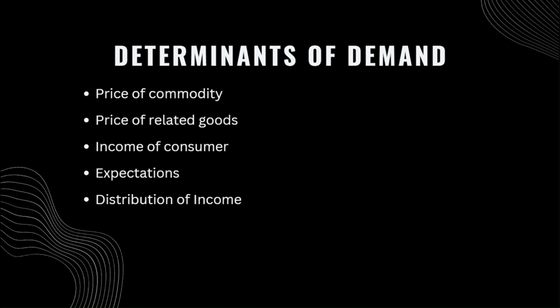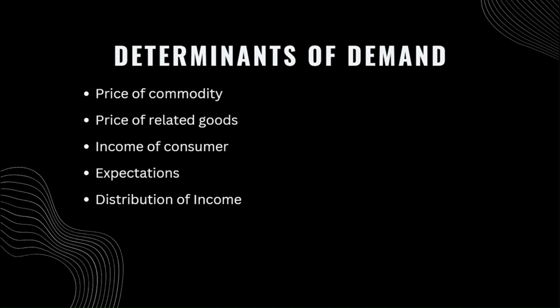A complement is one which comes along with or improves the utility value of the other. For example, Coca-Cola and Pepsi are substitute goods. In case of substitute goods, if the price of one increases, then demand for the other increases. If the price of one decreases, then demand for the other decreases.